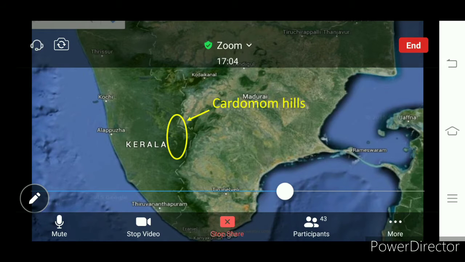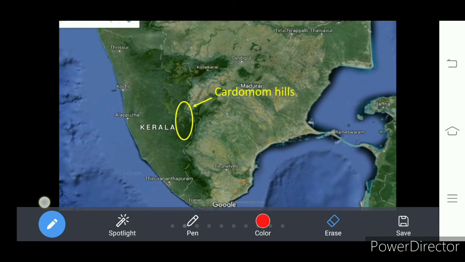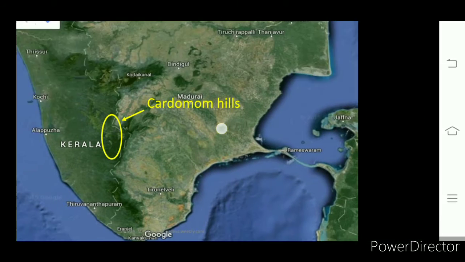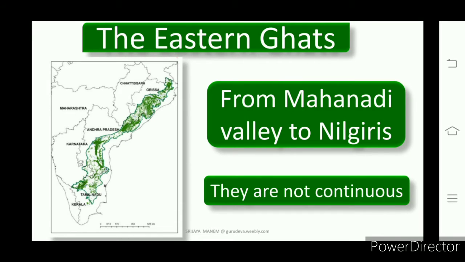Look at the location of the Cardamom Hills, which is in Kerala. Dear students, this is Kerala, and this one Tamil Nadu. In Tamil Nadu, Palani Hills. In Kerala, it is called Annamalai Hills and Cardamom Hills. This is about the Western Ghats.